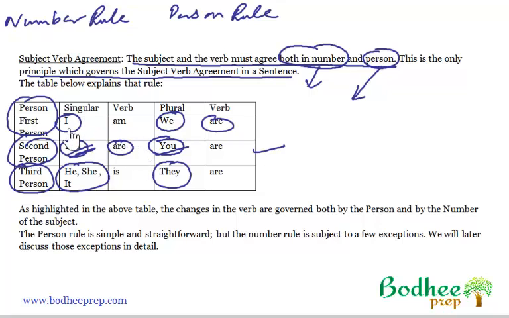In the first person we have the subject I and the verb is am, and in the third person we have he, she, it, which takes is, and the plural takes are. So this is the person rule, quite simple and straightforward, not like the number rule.